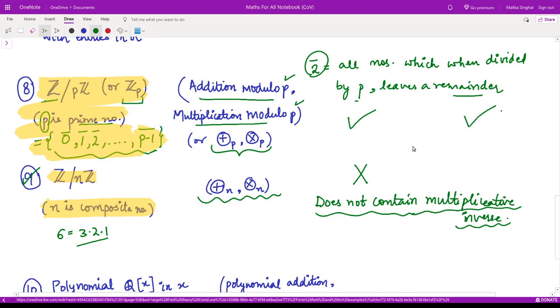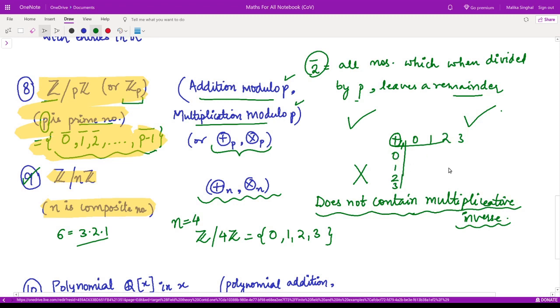For that, what you have to do, you just have to list all the elements of this set. For example, you take n to be 4, then you'll be looking at this set, right? So what are the elements in this? It would be 0, 1, 2, 3, right? And so the addition modulo 4 would be 0, 1, 2, 3, and here it would be 0, 1, 2, 3.